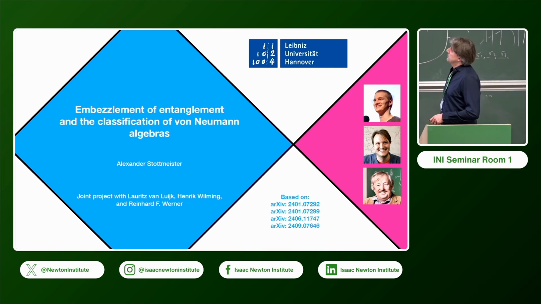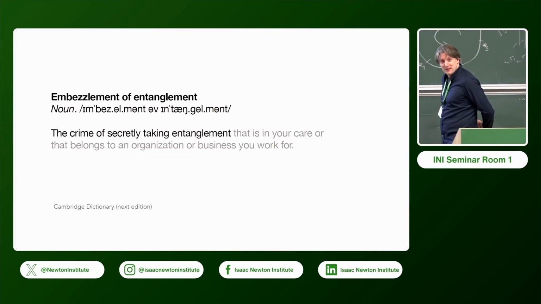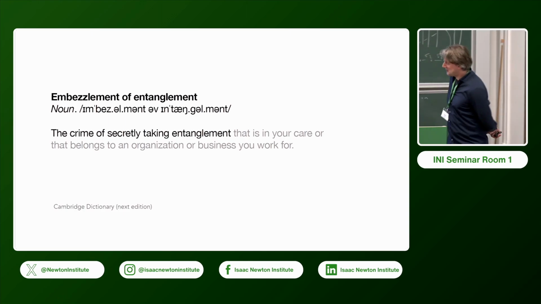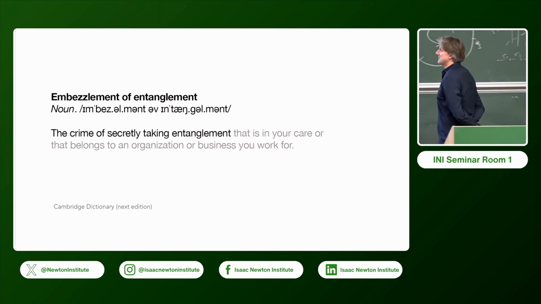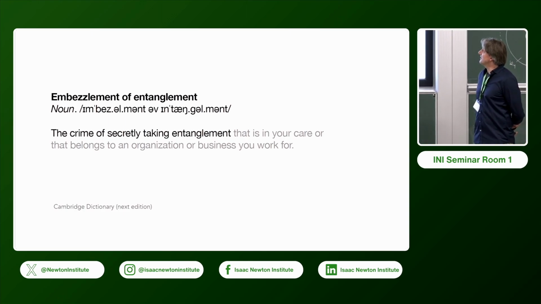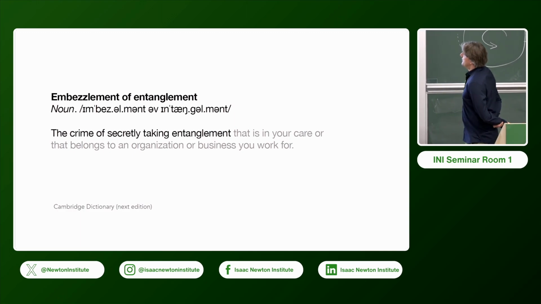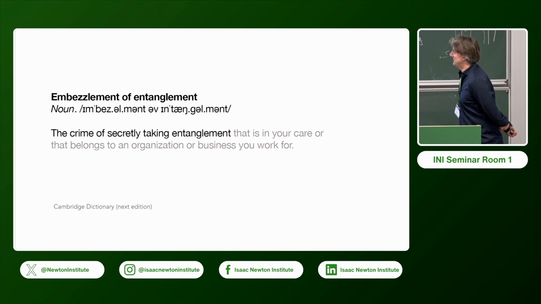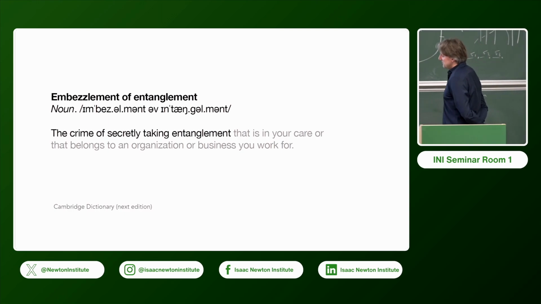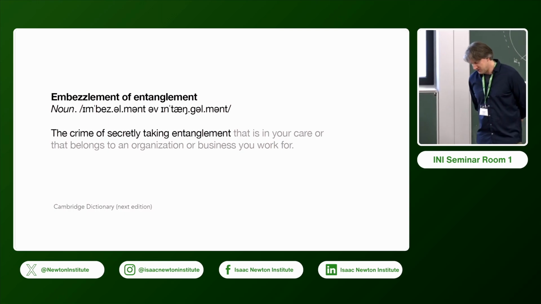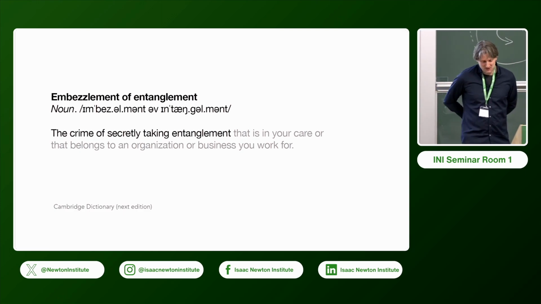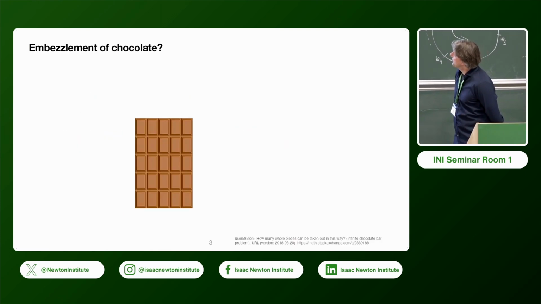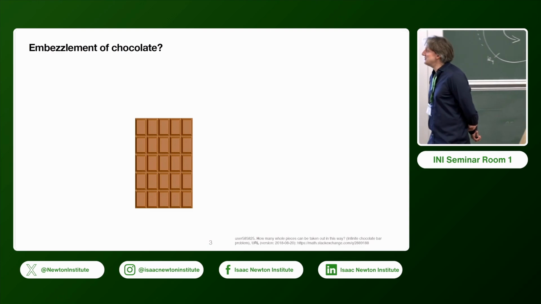So let me start with what is actually embezzlement of entanglement. According to the next version of the Cambridge Dictionary, it's the crime of secretly taking entanglement that is in your care or belongs to an organization or business you work for. Now, let me explain what I mean by this, but before that I want to illustrate how to think about this. So instead of embezzling entanglement, I want to talk about the embezzlement of chocolate.